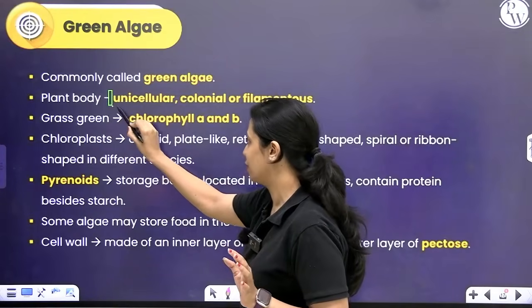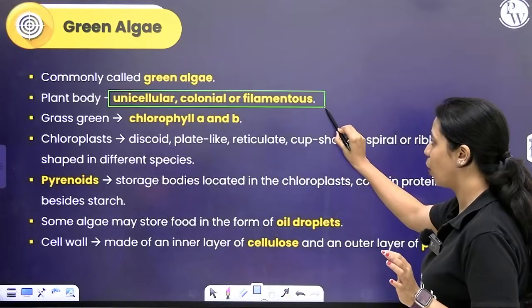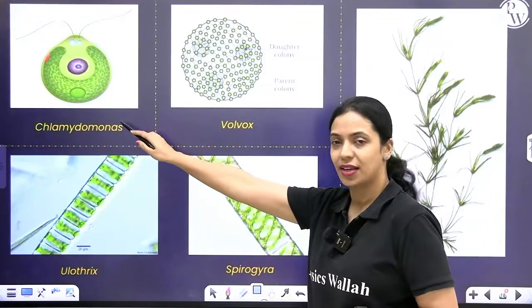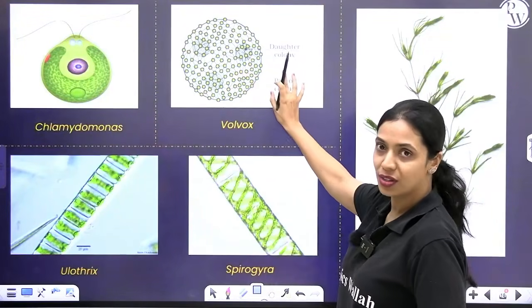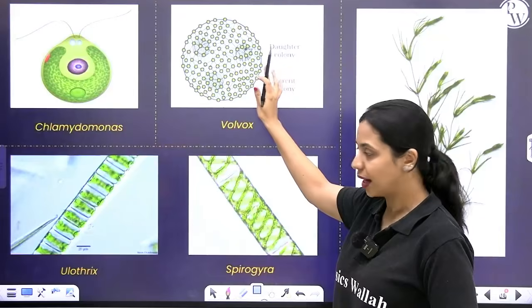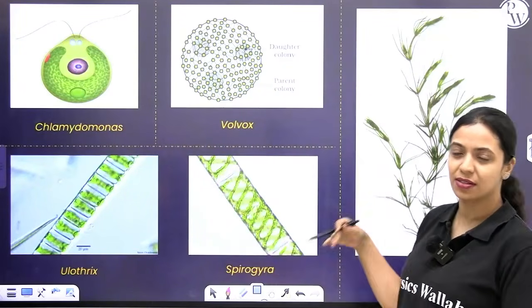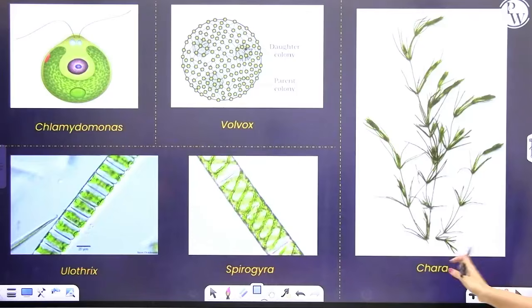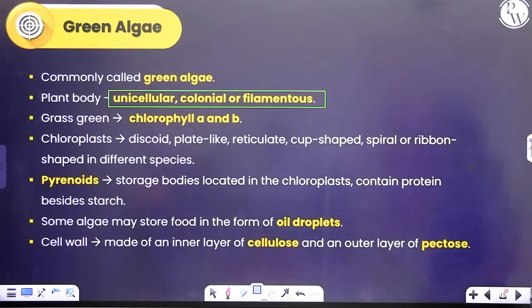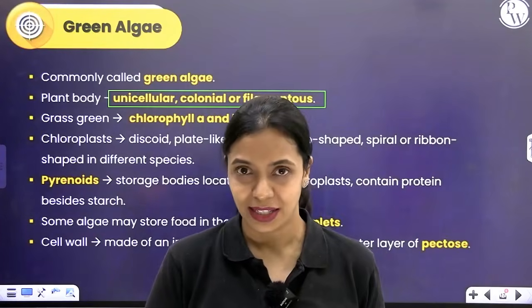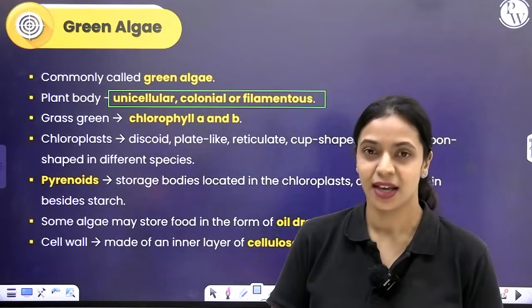So the plant body here can be unicellular, colonial or filamentous. Here are some examples. Chlamydomonas is unicellular, Volvox is colonial, I've already told you that. Ulothrix and Spirogyra, both of these are filamentous. You have a little bit more advanced type of green algae also, such as Chara. Now, I told you that the criterion for classification primarily is the kind of pigments the alga has.